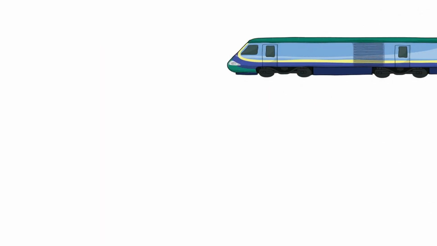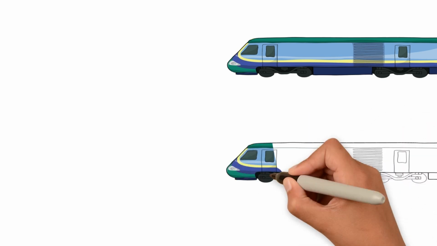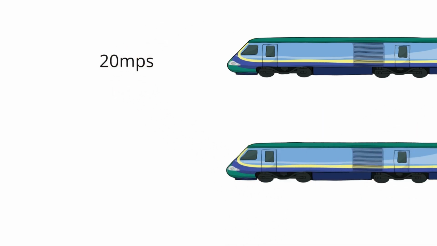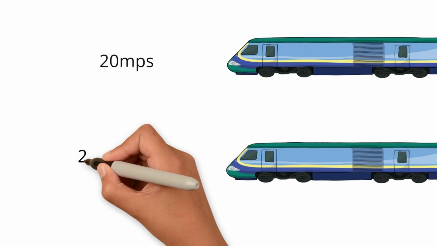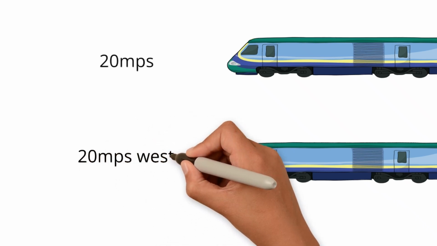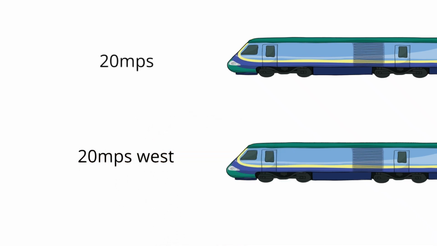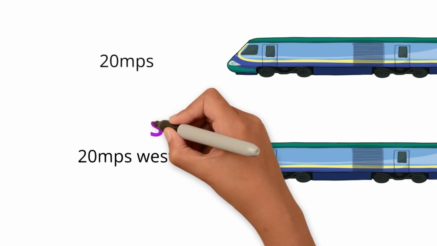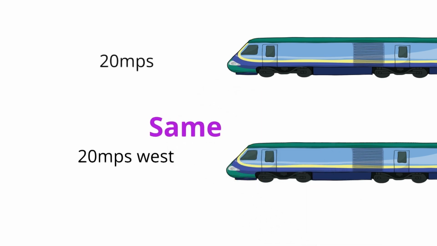Let us consider this example where these two trains are traveling with the speed of 20 meters per second. So the velocity will be 20 meters per second west, as they are traveling with the same speed and the direction of the train is also the same. So we can say that the speed and velocity of these trains are the same in this scenario.